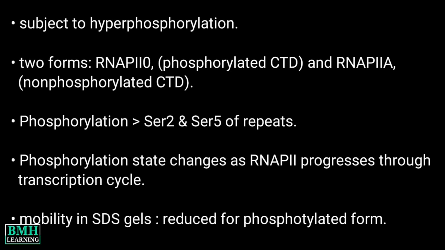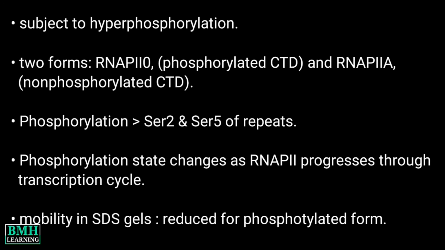CTD phosphorylation. Perhaps the most important feature of CTD is that it is subject to hyperphosphorylation. RNA-P2 can exist in two forms: RNA-P2O with a highly phosphorylated CTD and RNA-P2A with a non-phosphorylated CTD. Phosphorylation occurs principally on serine 2 and serine 5 of the repeats.